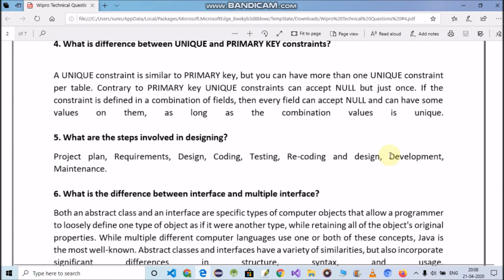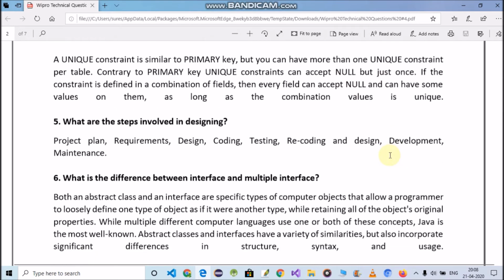Okay, now we are talking about question number 5. Question number 5 is: what are the steps involved in designing? So the steps involved in designing are: first one is project plan, second one is requirements, third one is design, fourth one is coding, fifth one is testing, sixth one is recoding and redesigning. Okay, and seventh one is development, and last step is maintenance of your project.